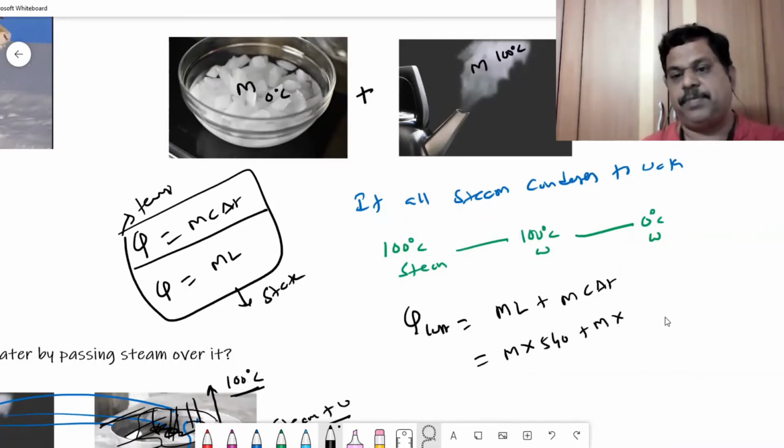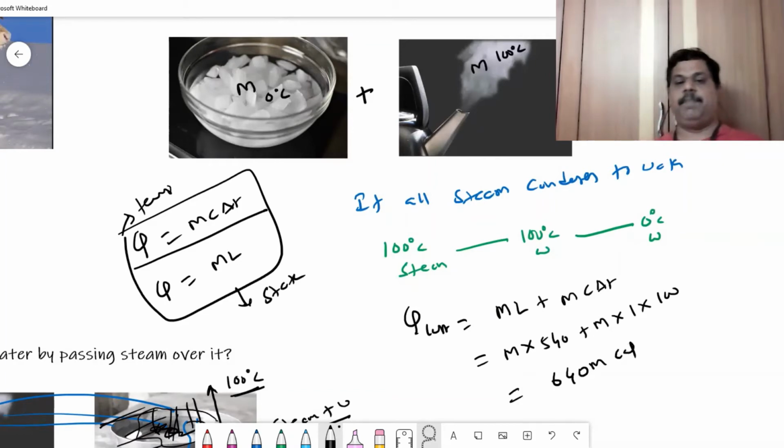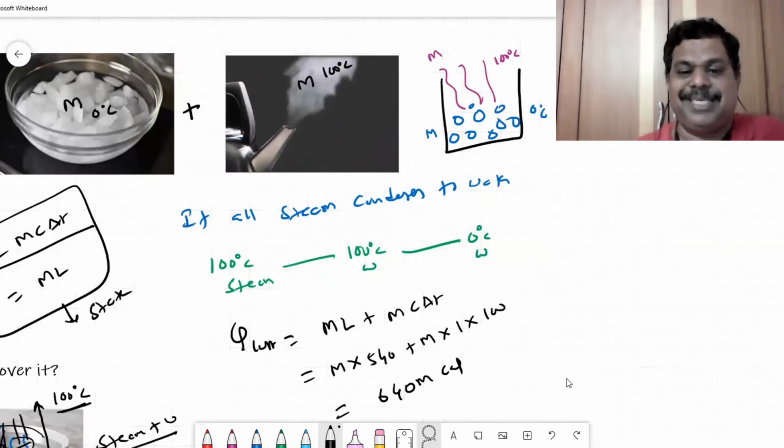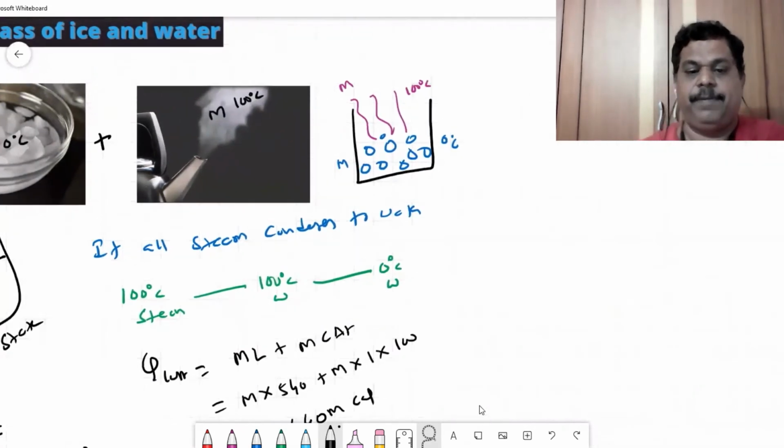Again m into specific heat of water 1, because I am taking calorie per gram, so 1 calorie per gram, into 100. Nothing but 640 m calories. That means if all the steam condenses to water at 0, it will lose 640 m calories of heat.